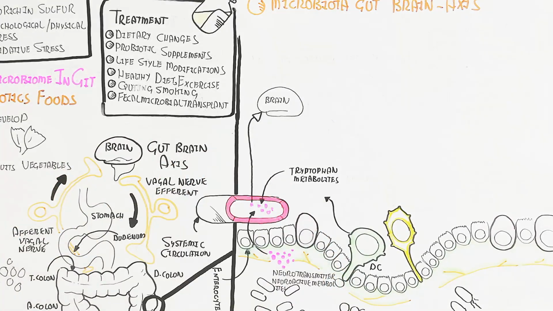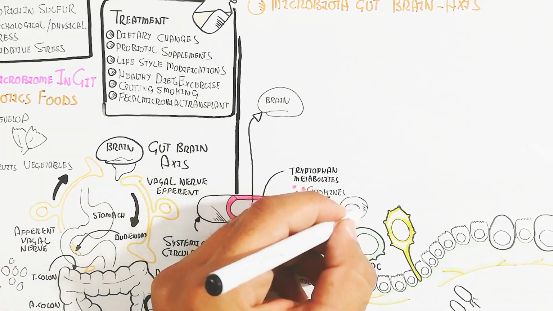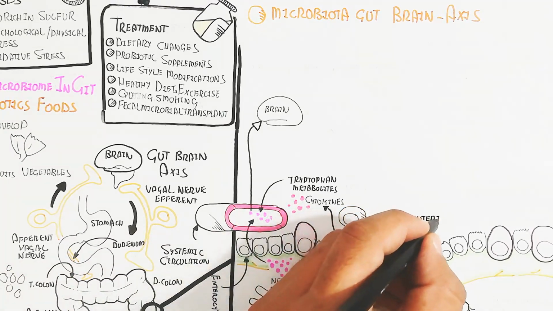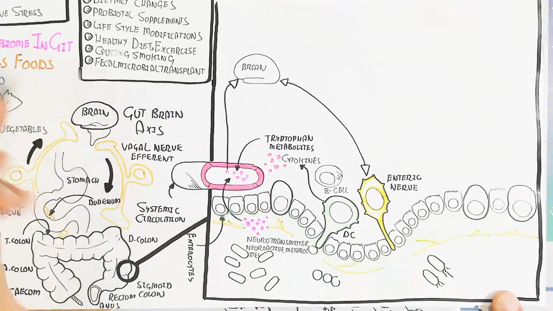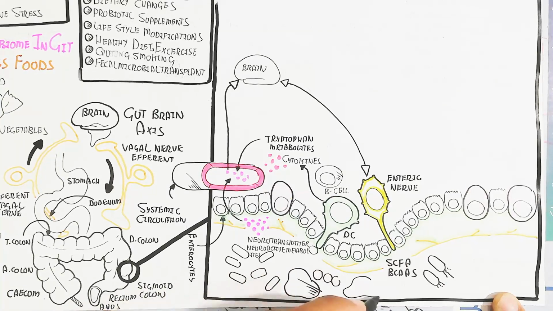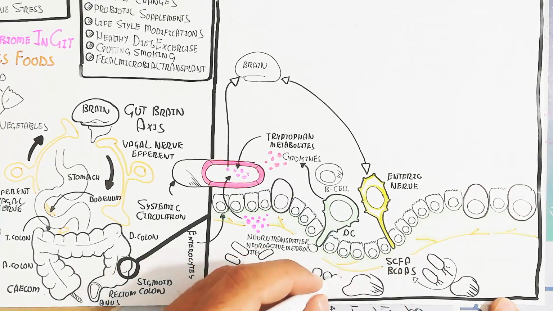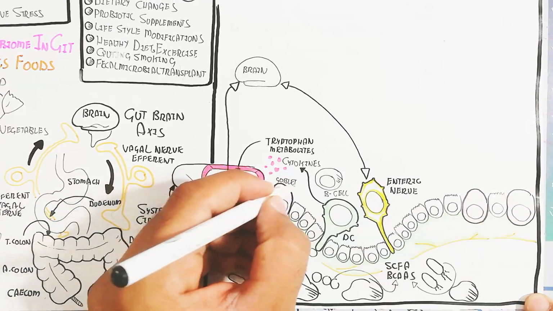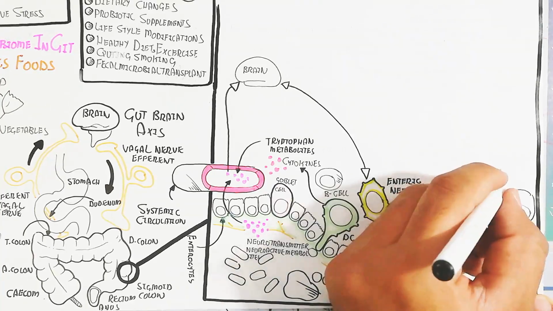Tryptophan metabolites are also produced, which is a very important precursor for the production of other types of neurotransmitters like glutamate. Here is the enteric nervous system. The enteric nervous system and dendritic cells will identify the antigen and produce cytokines, which change the inflammatory response, and in this way the cytokines recruit B cells and other cells, leading to allergic reactions as well as other processes.